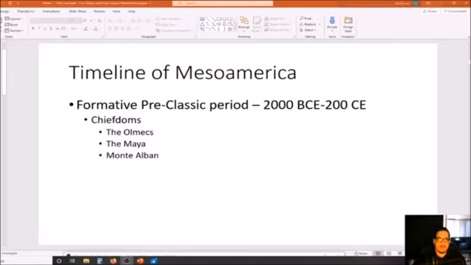You also have another chiefdom in Monte Alban, which we'll talk about a little bit more later. Okay, so the formative pre-classic period, you have chiefdoms developing, civilizations are beginning to develop during this time period. Okay, so this is the third time period.